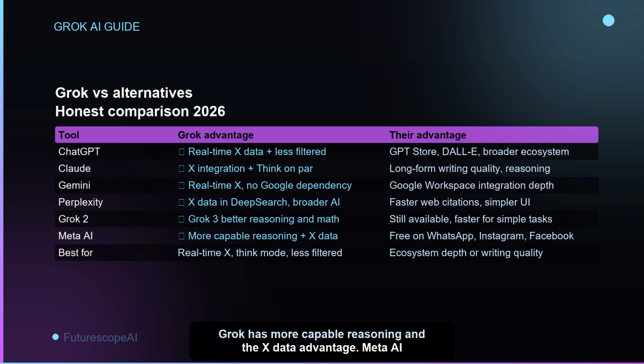Versus Meta AI, Grok has more capable reasoning and the X data advantage. Meta AI is free and embedded in WhatsApp, Instagram, and Facebook for users already in those platforms. The honest summary: Grok is the best choice when real-time X data access is the deciding factor, for tasks requiring Think Mode reasoning, and for users who want a less filtered AI response. For ecosystem depth, writing quality, or Google integration, other tools lead.